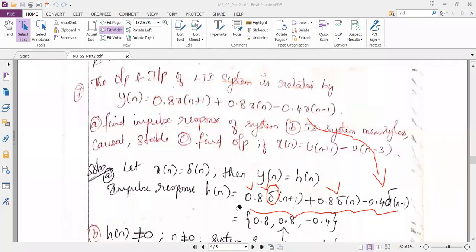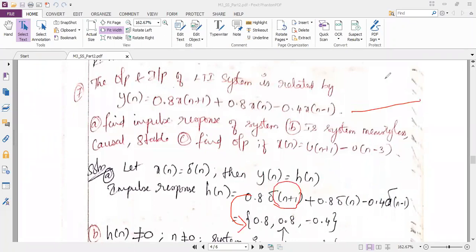Okay, now let me write this h of n from equation into just the samples. So delta of n plus 1, you know where the delta of n plus 1. Originally your delta of n is over here. See, n plus 1 means it will be at minus 1.